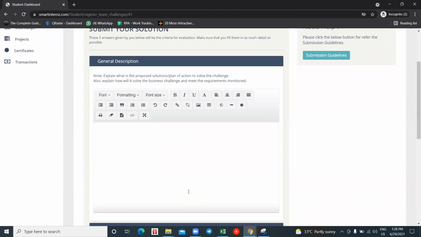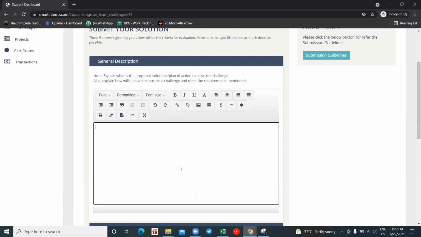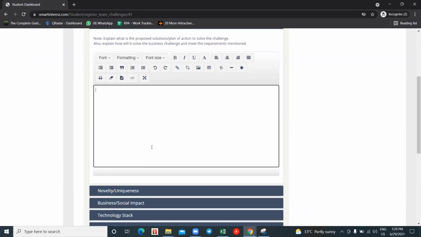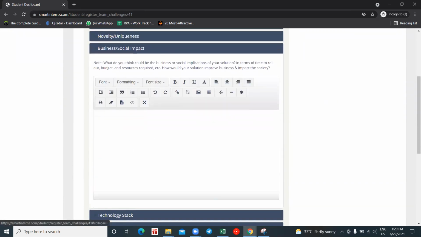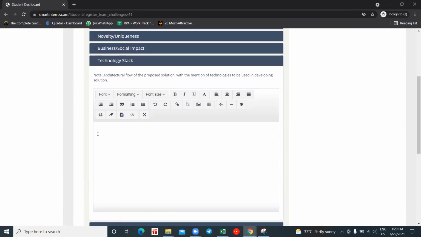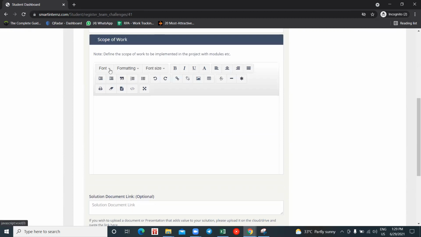Now I have selected some OTT platform, right? You have seen the description, you have seen the expected solution. But in spite of giving this expected solution and description, what is your idea? How are you going to work? What's your plan? That should be given all here. In the general description, you have to describe on the problem statement how you are going to work. What's its novelty, you have to describe. How it will be impacting a business or a social impact should be explained here, and the technology stack should be explained here, and scope of the work should be given.